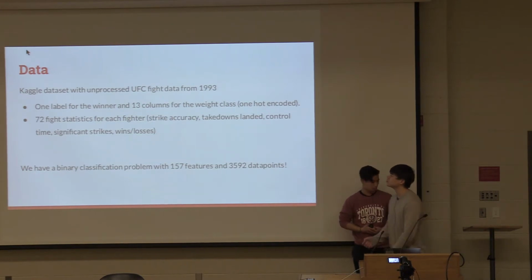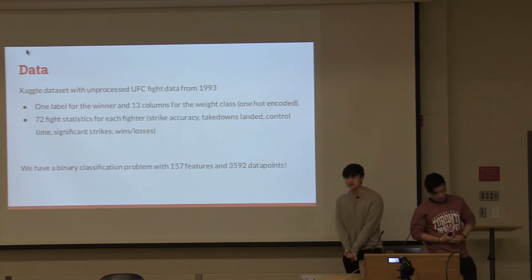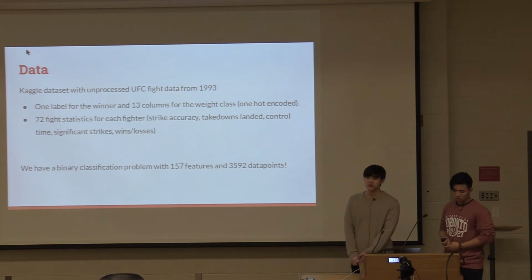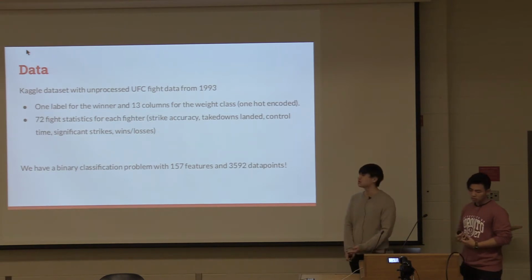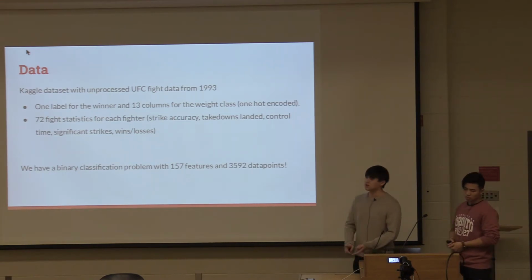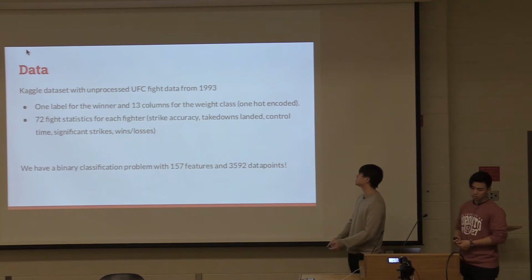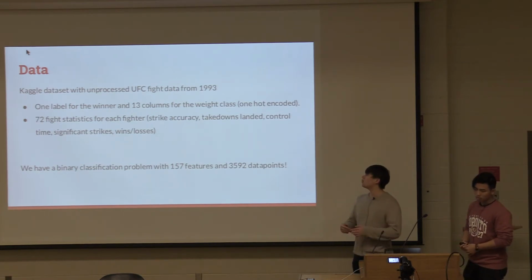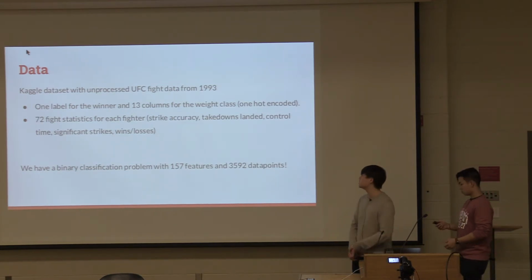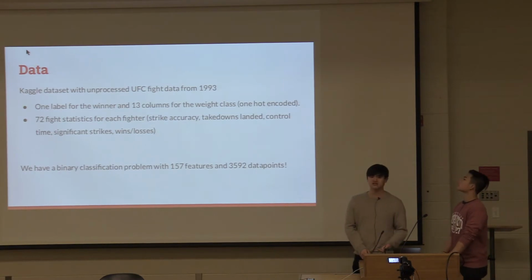Okay, so for our data, we used the Kaggle dataset with unprocessed UFC fight data. There's one label for the winner and then 13 one-hot encoded labels for the weight class. And then we have 72 fight statistics for each fighter. So in total, we have a binary classification problem with 157 features and 3,592 data points.